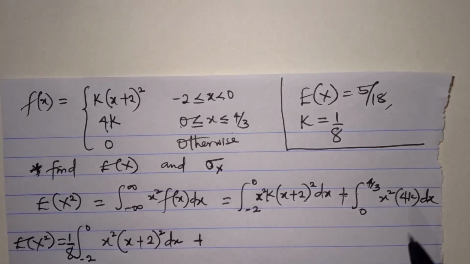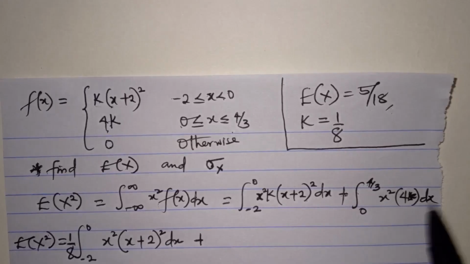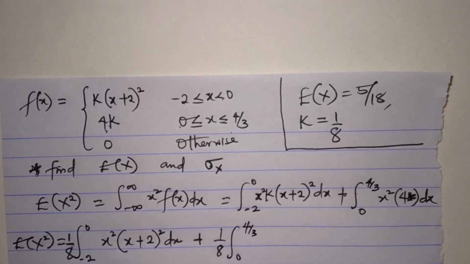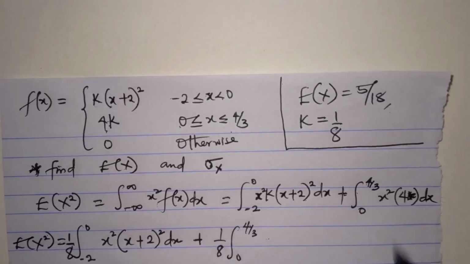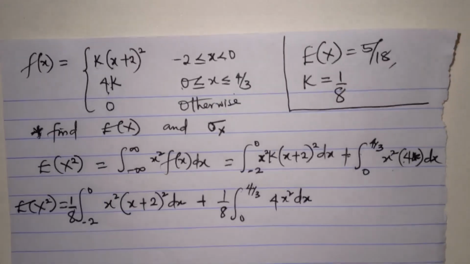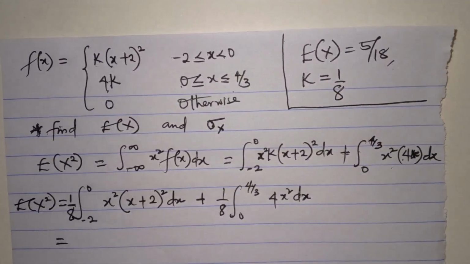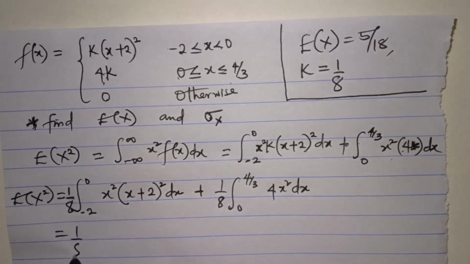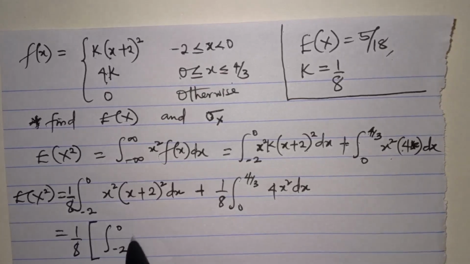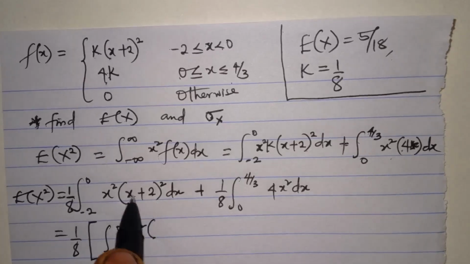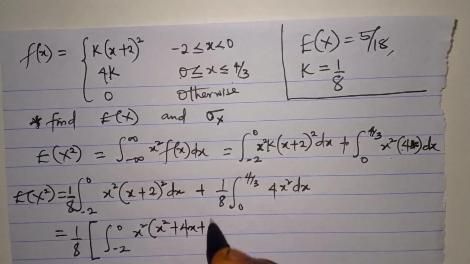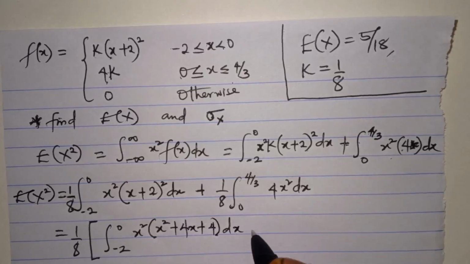Then for the second integral, k is 1 over 8. So let me bring out that 1 over 8 outside. It's going to be plus 1 over 8 to the integral from 0 to 4 over 3 of remaining x squared and 4. So that will be 4 x squared dx. So 1 over 8 is common to both integrals. I can bring 1 over 8 outside and open the general bracket. I'll be having the integral from minus 2 to 0 of x squared into, let me quickly expand this. x plus 2 squared is x squared plus 4x plus 4 dx, right?